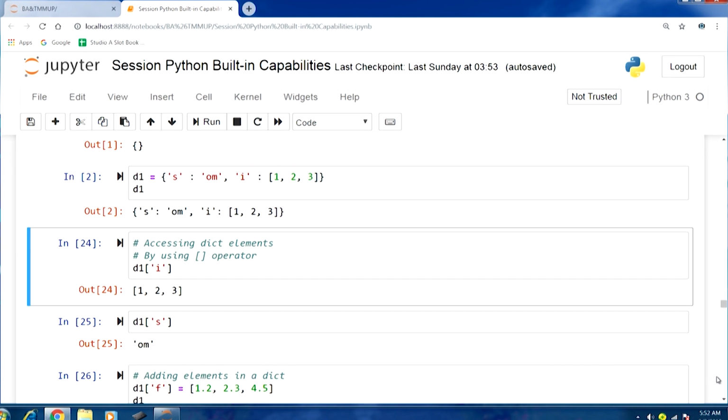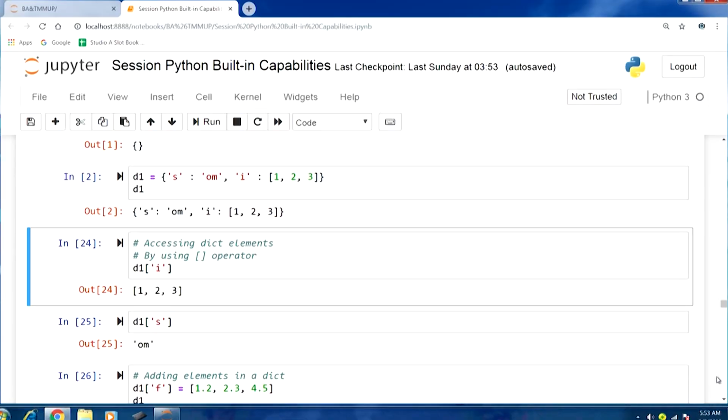That is why I say it is unordered, because we are accessing a particular key value pair using a key. Therefore, irrespective of the order we would be able to access it, so order is not that important in this data structure. If you look at tuples and list, it is with the help of a particular index that we access those elements.